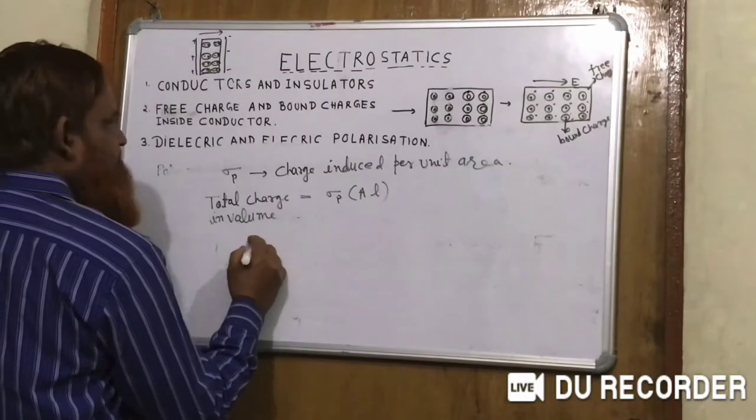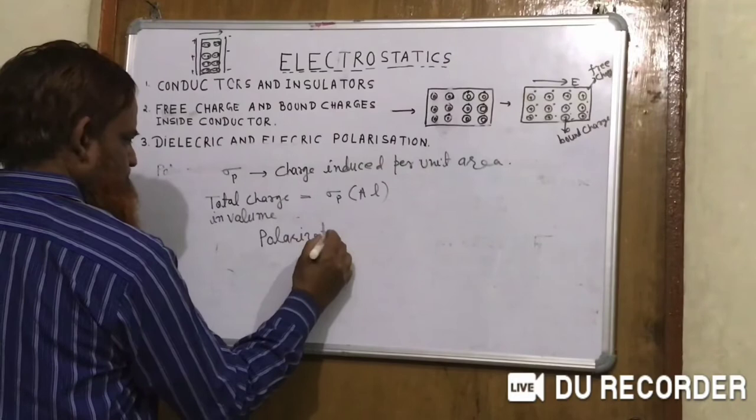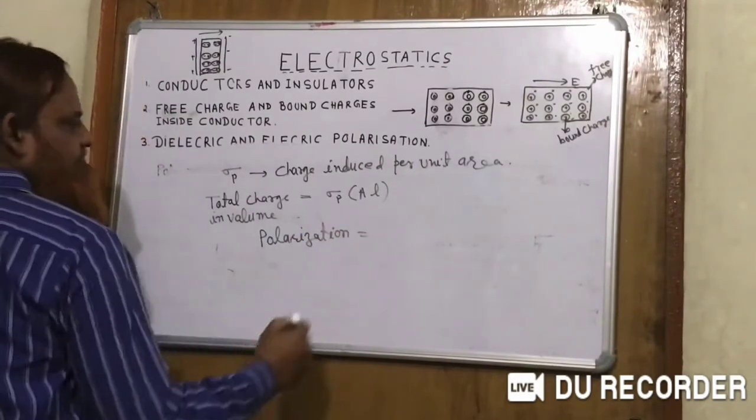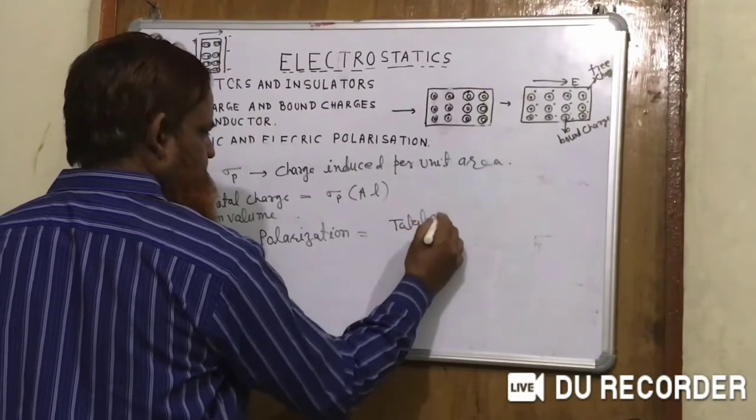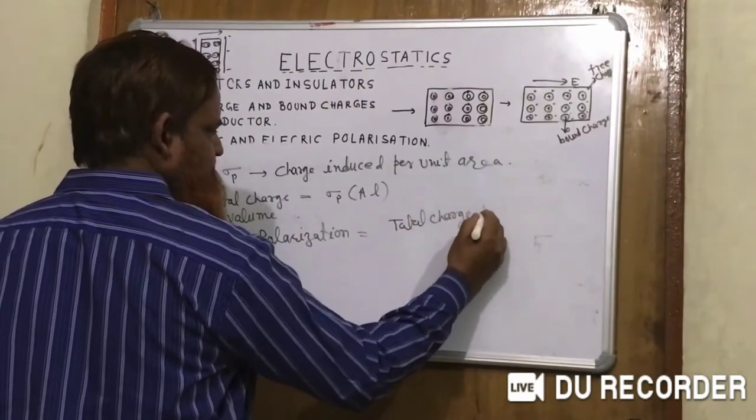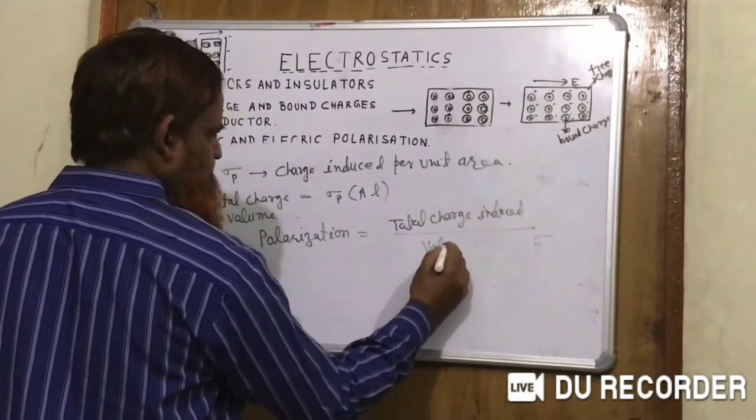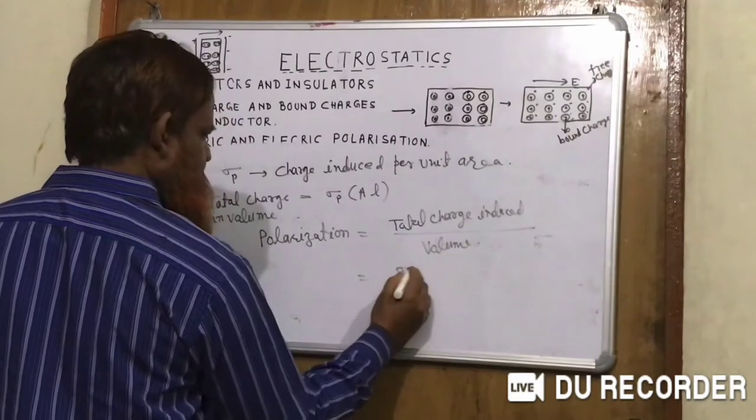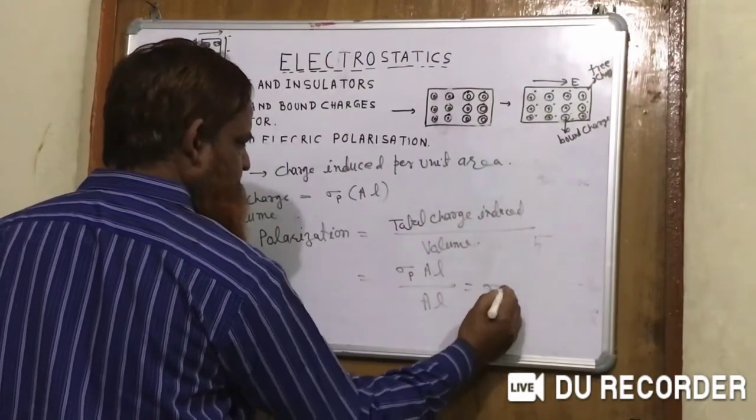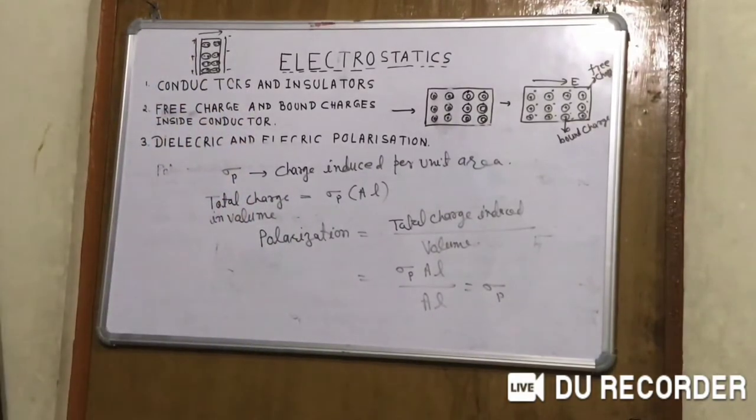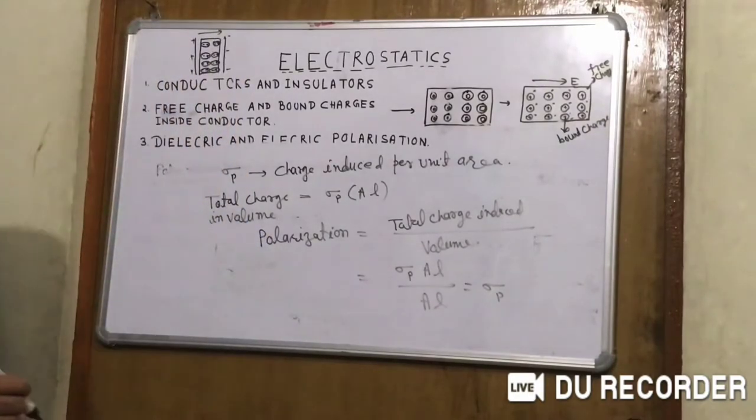So we know polarization is the total charge induced upon volume. That is sigma p AL by AL, which is equal to sigma p. So polarization is equal to the induced charge per unit area.